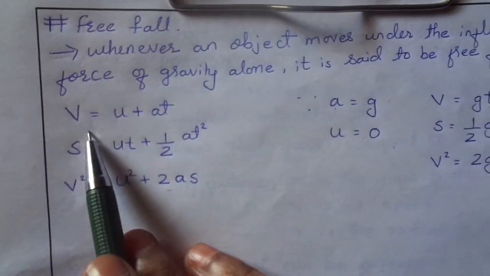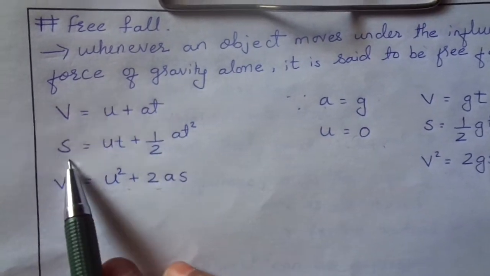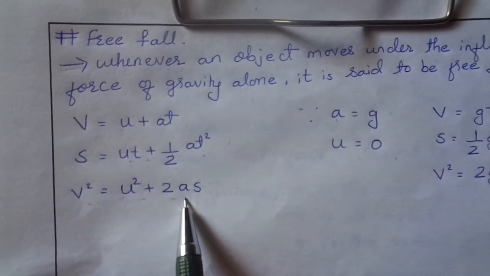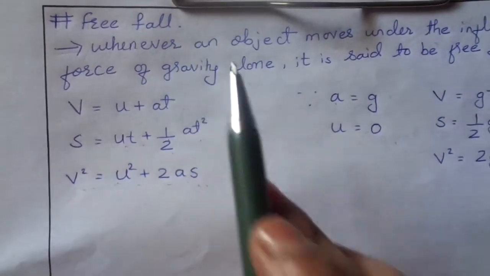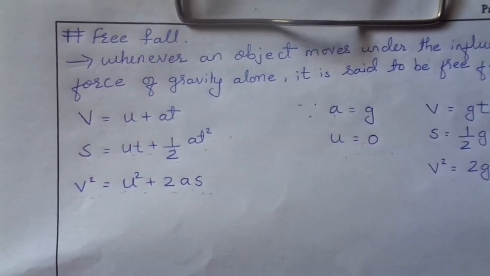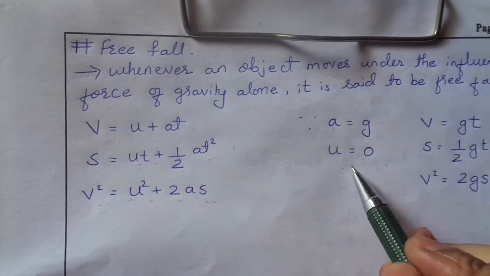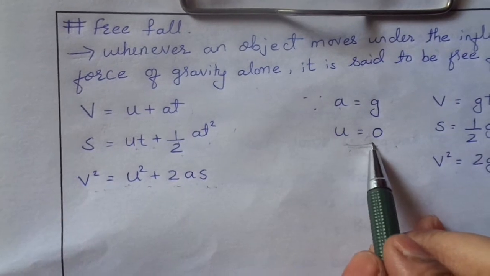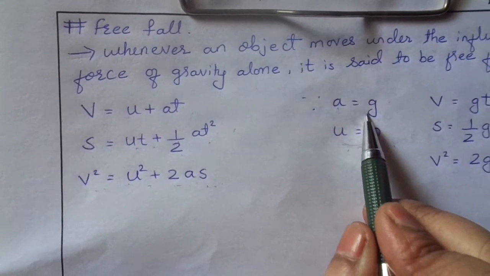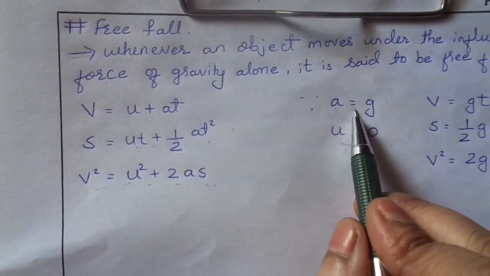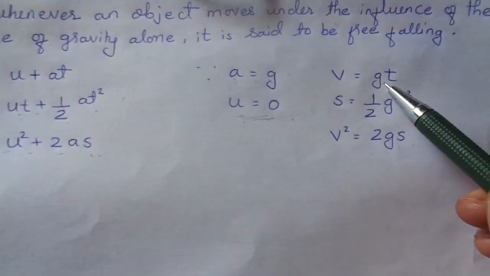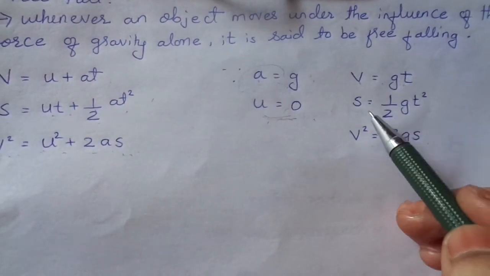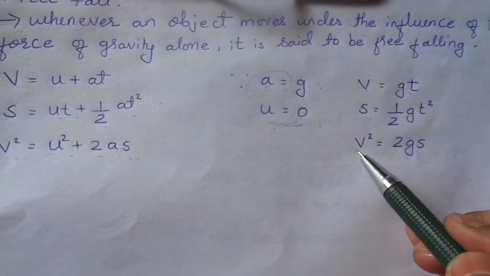Here there are some kinematics equations: v equals u plus at, s equals ut plus half at square, v square equals u square plus 2as. When an object is free falling, it is due to gravity alone, and we are not producing its initial velocity, so the initial velocity will be 0, and acceleration a will be changed into g because it is acceleration due to gravity. Substituting a equals g and u equals 0, we get v equals gt, s equals half gt square, v square equals